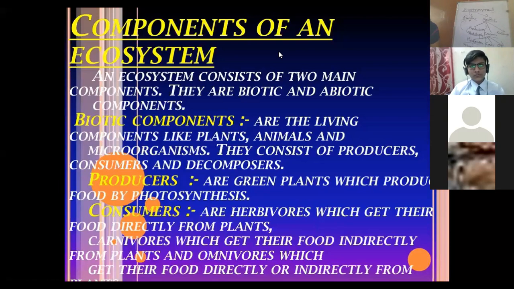They break down the complex organic compounds from the bodies of dead animals, decaying remains of plants and fecal matter of animals into simple inorganic substances. They help in decomposing all the remains of the consumers as well as of the producers.